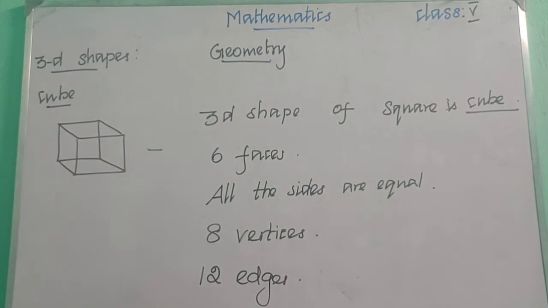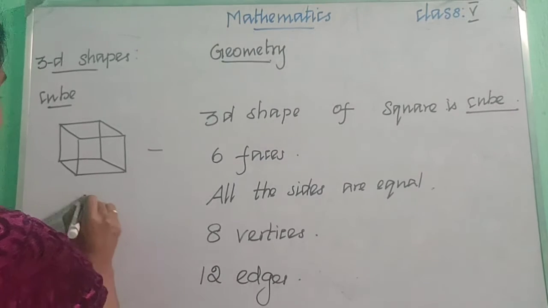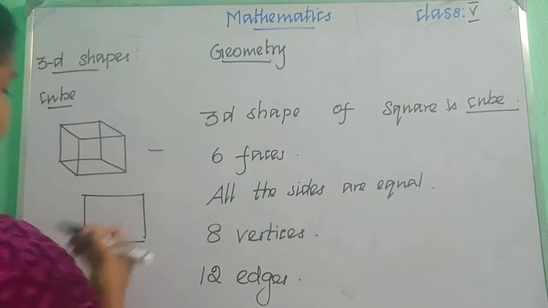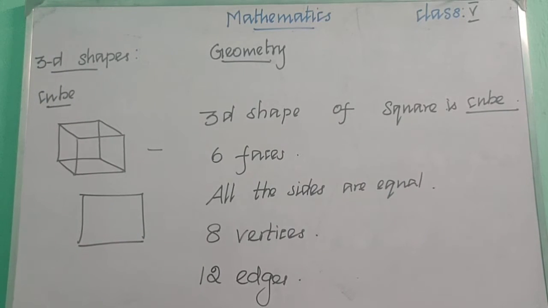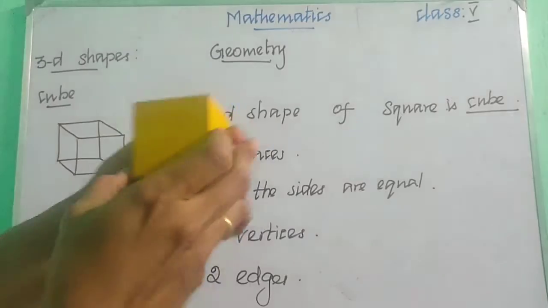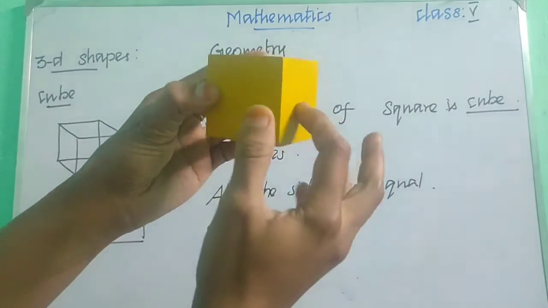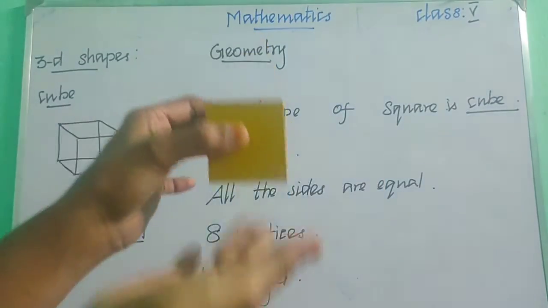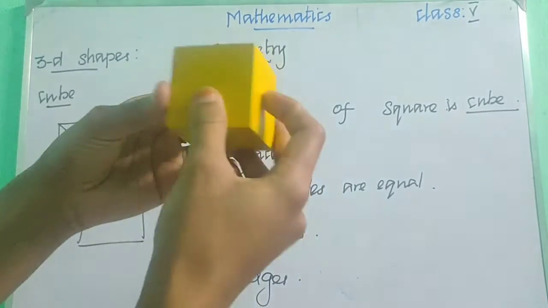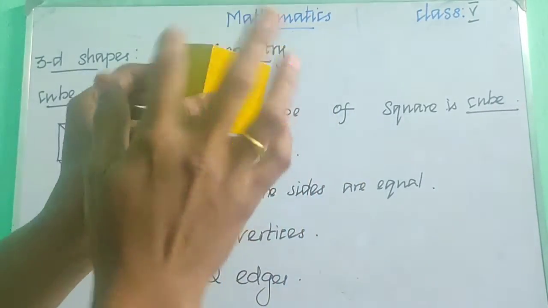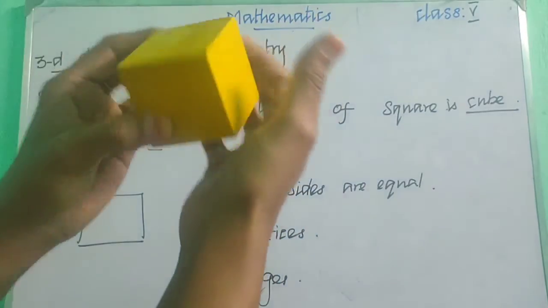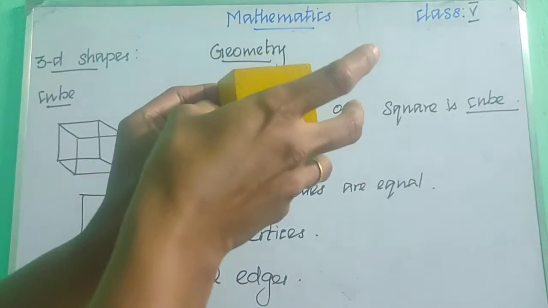What are all the properties we have learned about the cube? A cube is the 3D shape of a square, right? And it has 6 faces, 1, 2, 3, 4, 5 and 6: front, back, this side, that side, and up, down.